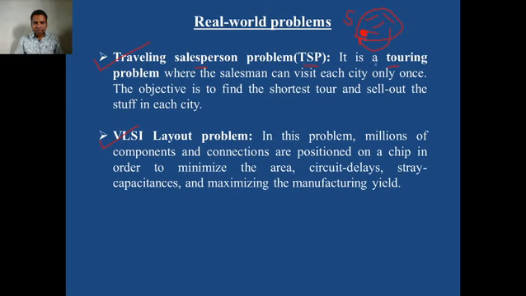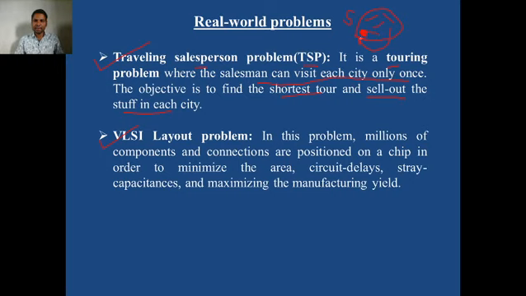Okay, so it is a touring problem where the salesman can visit each city or each place only once. He can move to each colony only once, or he can reach each city only once. The objective is to find the shortest tour and sell the stuff in each city. For example, here in place of cities we took colonies.